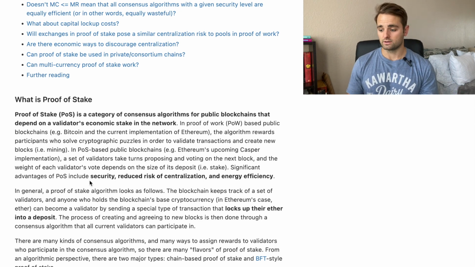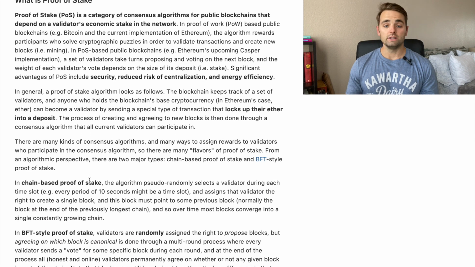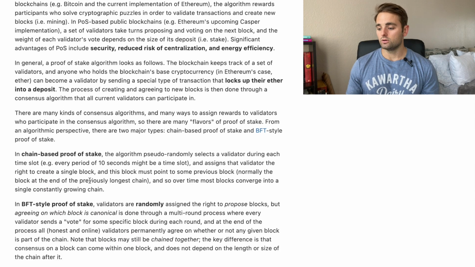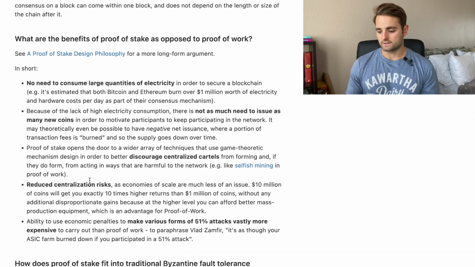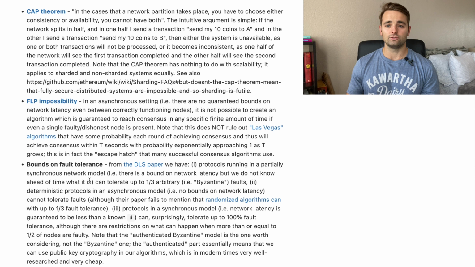Advantages of proof of stake include security, reduced risks of centralization, and energy efficiency, which we'll go into a little bit deeper later. Now, I'll leave this link in the comments below. There's a lot of really good nuggets that Vitalik Buterin has here. Just keep in mind this is very technical, and he dives into different types of algorithms that can be implemented for proof of stake.